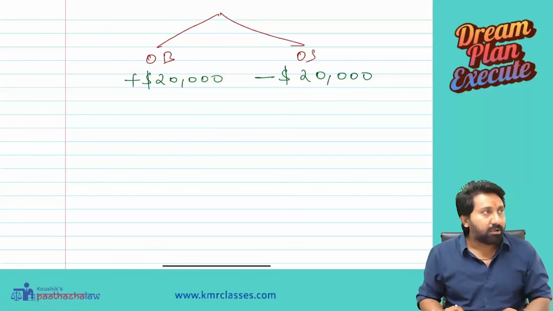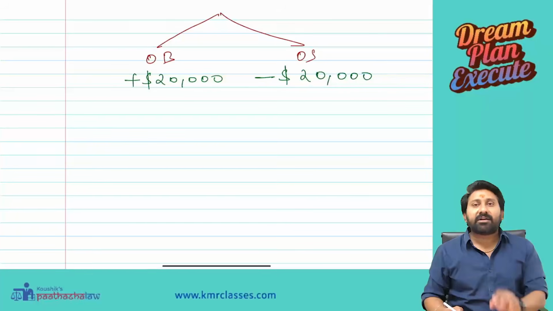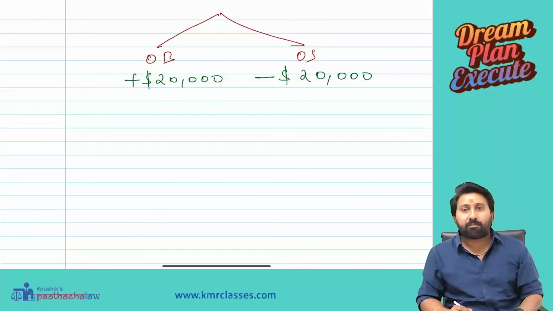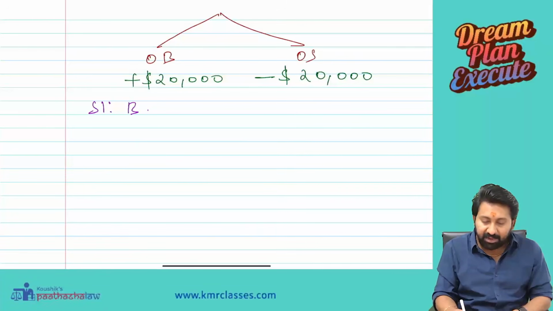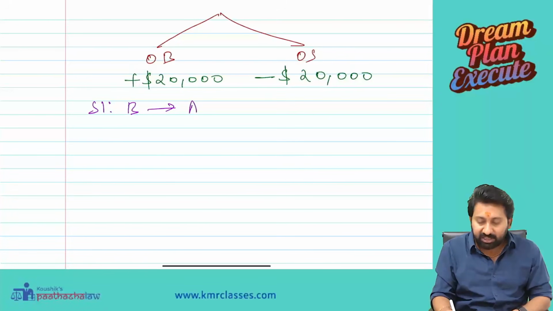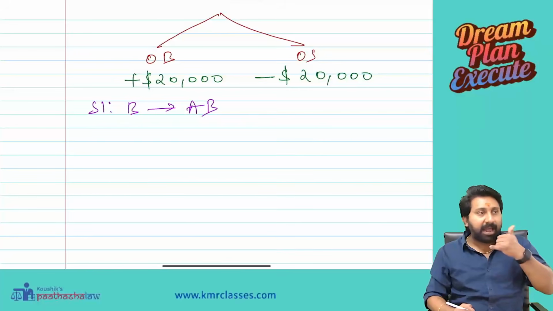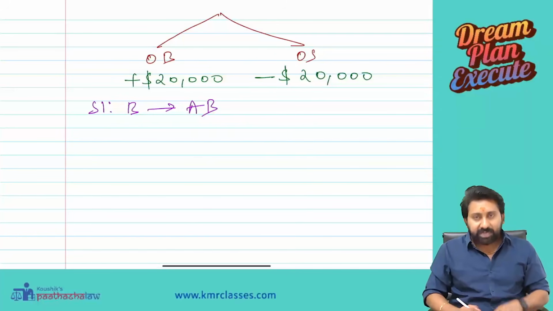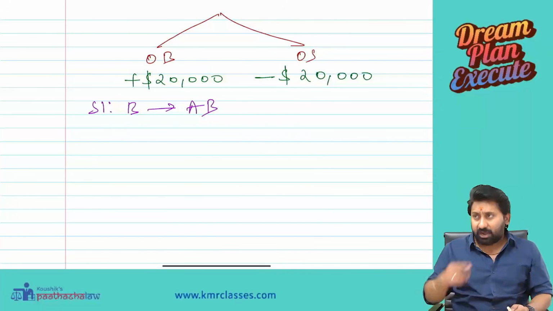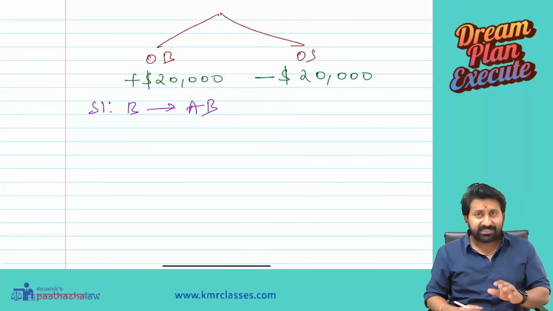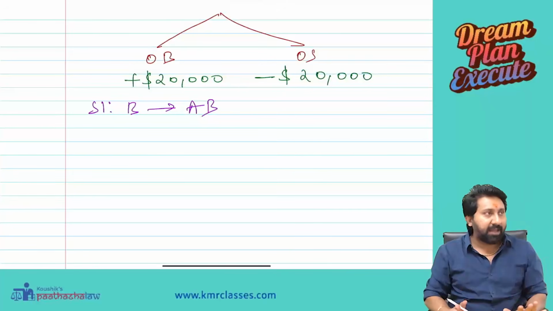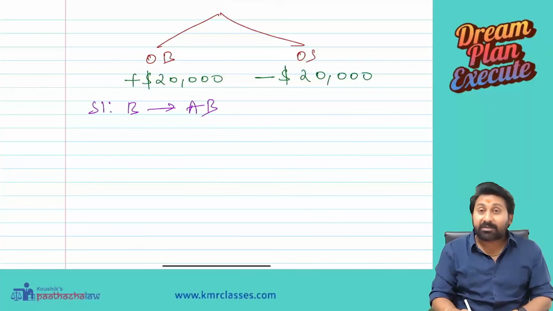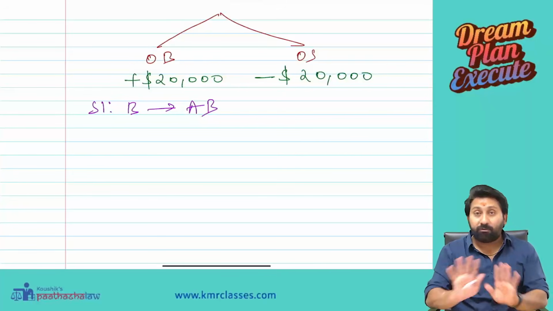Now what to do? First step. Whenever there is an overbought position, and there is excess, I need to sell. Step 1: the banker will try to sell to another associate bank. Means the banker will call another associate bank. State Bank of India will call another branch: we have an extra $20,000, do you want it? They said yes, I want it. They will give it to them. Internal exchange and money transfers will happen. Done. But sometimes the branch will say no, we don't want it.